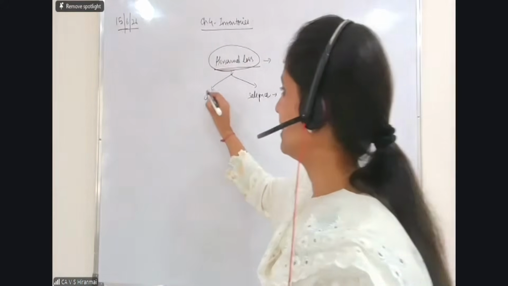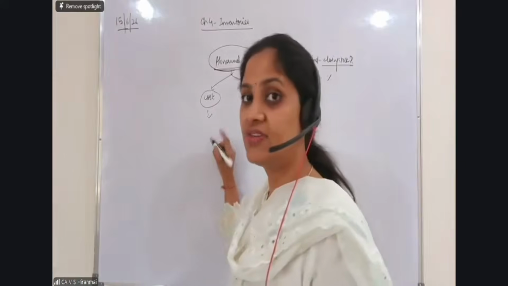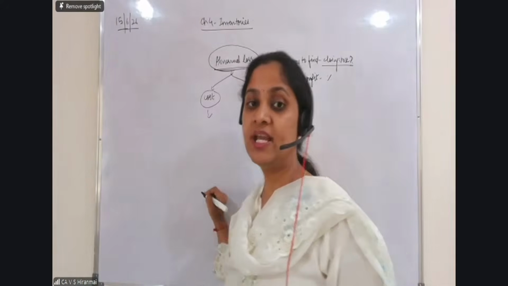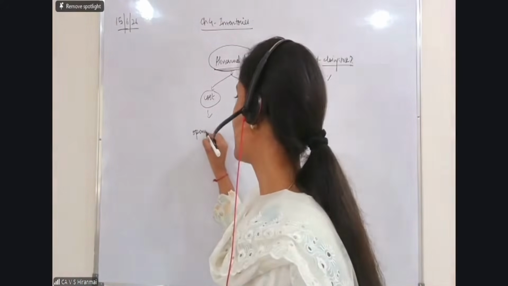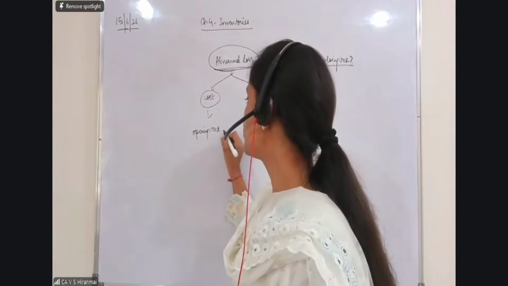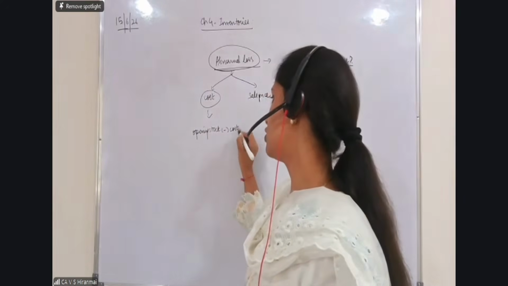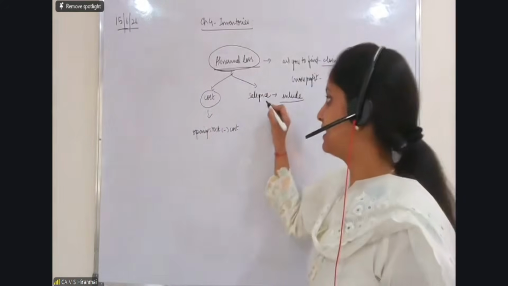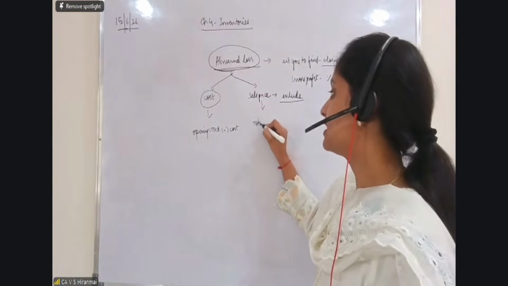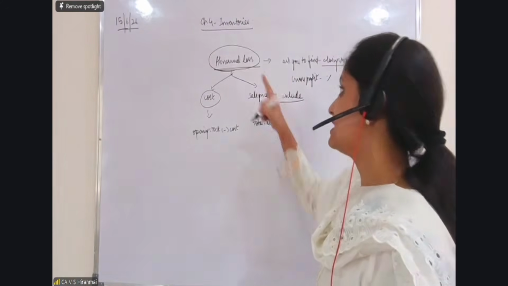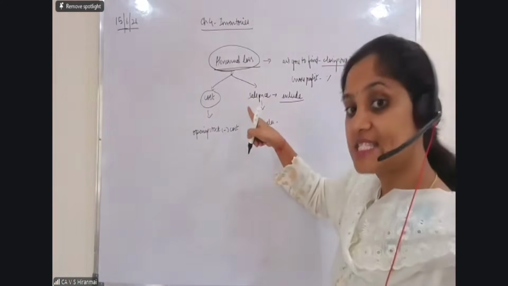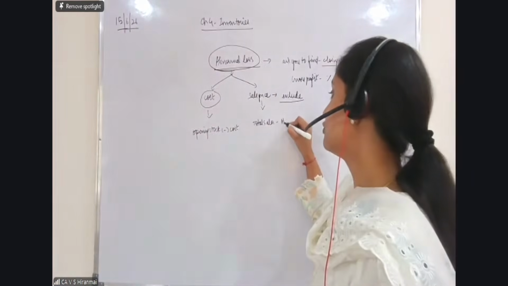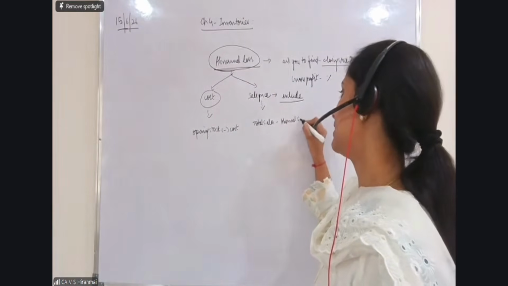What does exclude mean? You should see where the abnormal item is included. If they say the opening stock has the abnormal item, from that opening stock you have to reduce the cost, and from the total sales of that business, whatever sale of this abnormal item happened, you have to remove it.